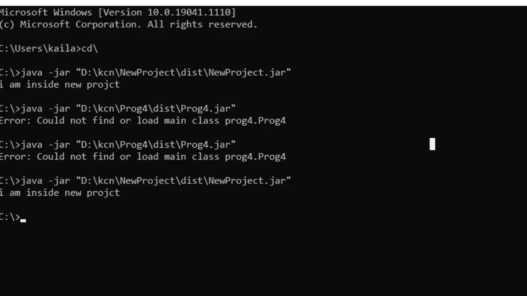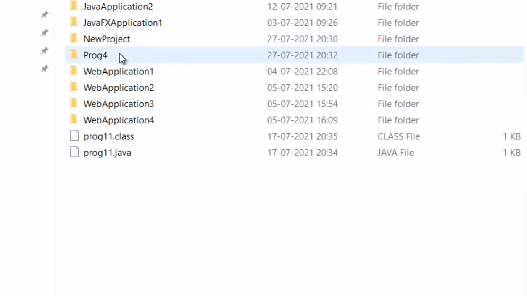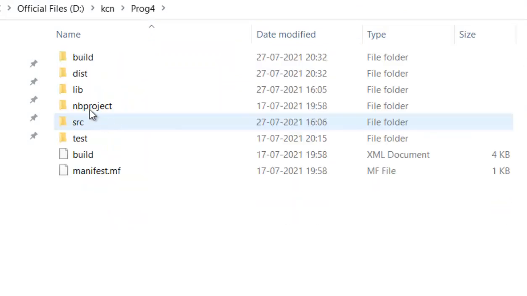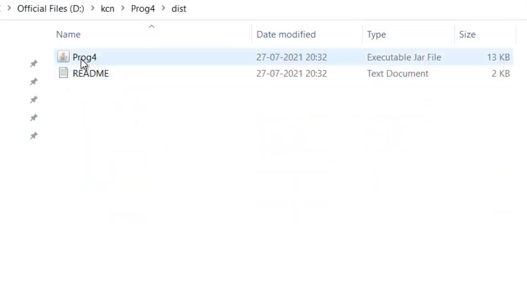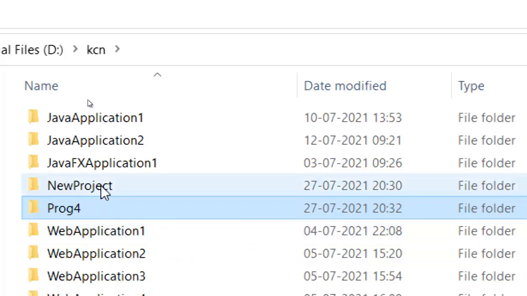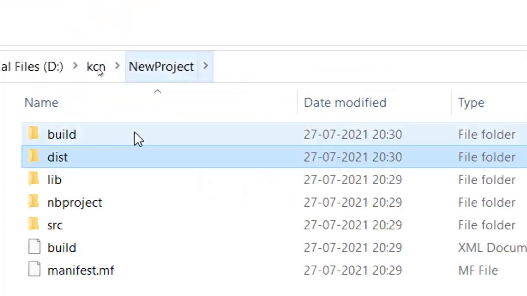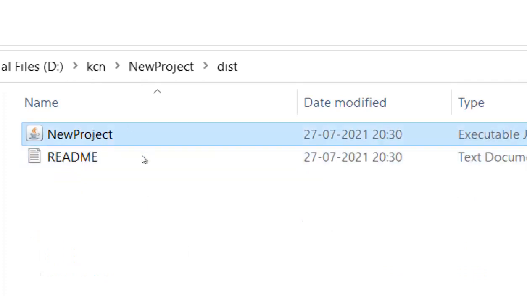The benefit is that, under KCN new project, KCN project 4, go to the D drive, KCN project 4, program 4, DIST, we are getting this executable jar file. This is there; we can get a jar file under this distribution, this new project jar file. Whenever you want to add a command, where will they store it.